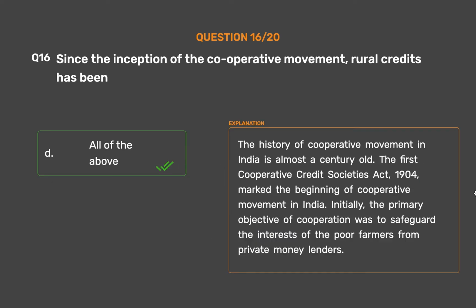All of the above. The history of cooperative movement in India is almost a century old. The first Cooperative Credit Societies Act, 1904, marked the beginning of cooperative movement in India. Initially, the primary objective of cooperation was to safeguard the interests of the poor farmers from private money lenders.